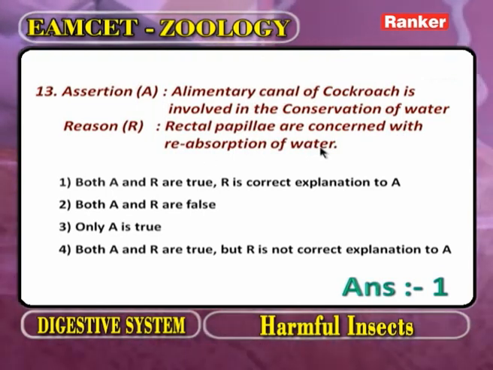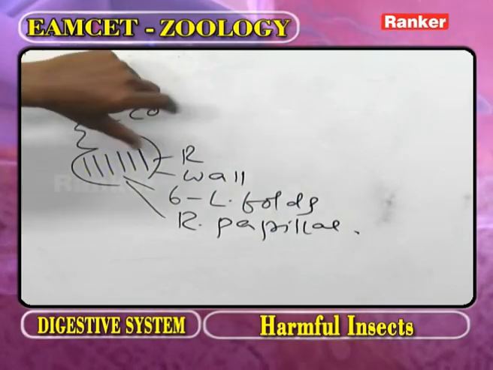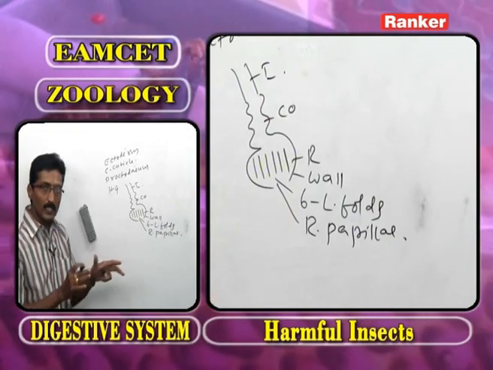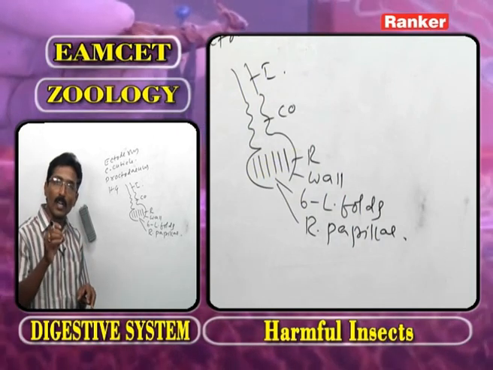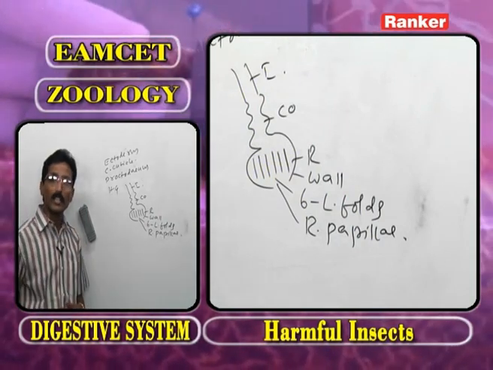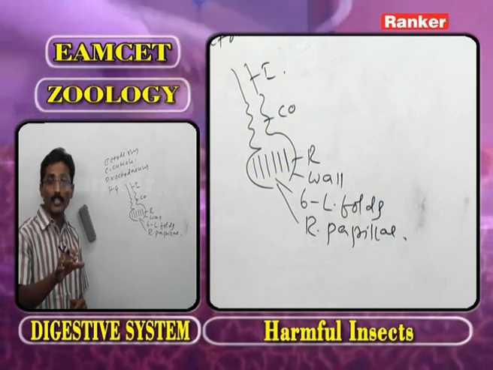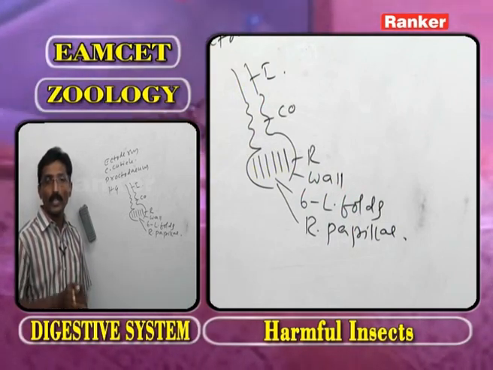After completing digestion, the undigested food material enters the rectum. The wall of the rectum has the rectal papillae. The rectal papillae reabsorb the water from the undigested food materials. This is one of the adaptations to the terrestrial environment.